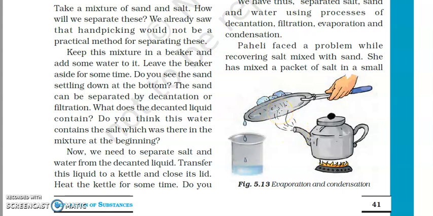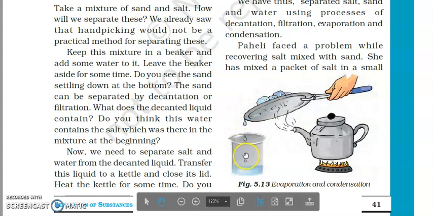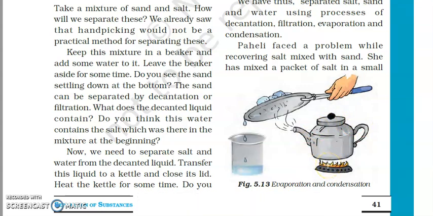When this water vapor comes in contact with this lid, since it is cooler, condensation will happen, and water vapor will get converted into water, which we can collect in a separate vessel. And you have to heat the kettle till all the water gets evaporated. So what will be left behind? Salt will be left behind.